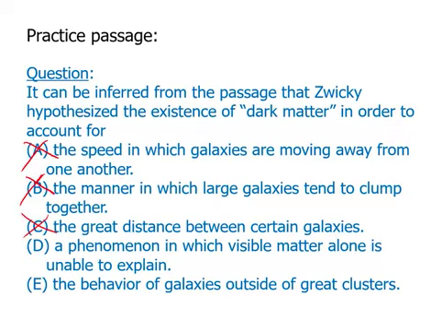D, a phenomenon which visible matter alone is unable to explain. So in other words, there was something that could not be explained by the visible matter, and so we had to posit something beyond the visible matter. And so this is actually something quite true and quite close to what the passage is actually saying. E, the behavior of galaxies outside great clusters, that is outside of scope. He was only talking about galaxies within the cluster. And so the best answer here is answer choice D.